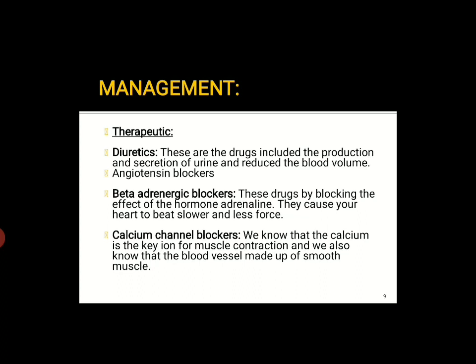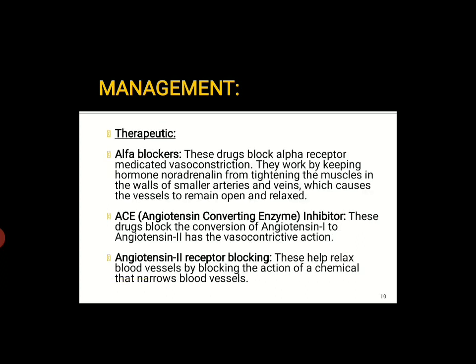Now calcium channel blockers. We know that calcium is the key ion for muscle contraction, and we also know that the blood vessel is made up of small muscles. Also alpha blockers. The alpha blockers block alpha receptor mediated vasoconstriction. They work by keeping the hormone noradrenaline from tightening the muscles in the walls of smaller arteries and veins, which causes the vessels to remain open and relaxed.